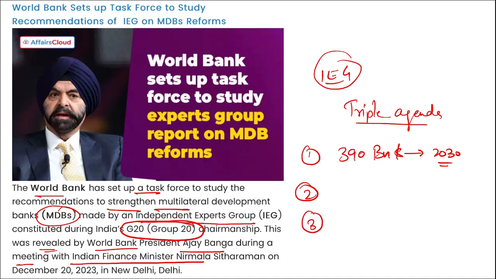And third, creating a third funding mechanism that would permit flexible and innovative arrangements for engaging investors to support the elements of the multilateral development bank agenda. Correct? So basically, these three agendas were recommended by the IEG, the independent expert group, and this group was constituted when? During India's G20 presidency.